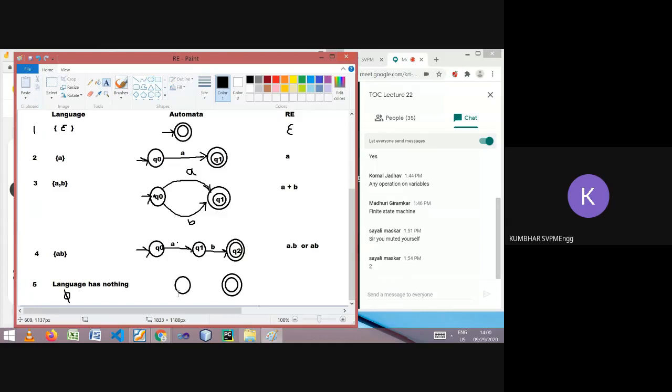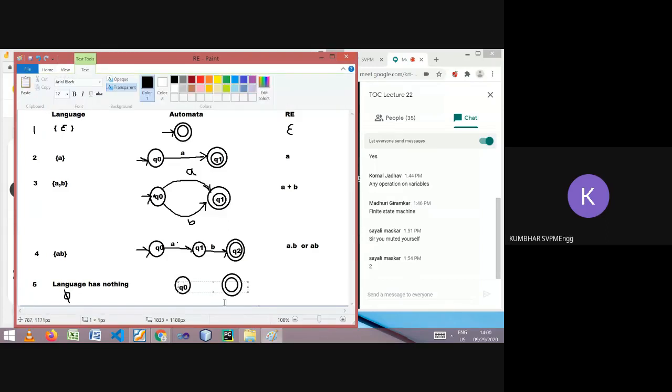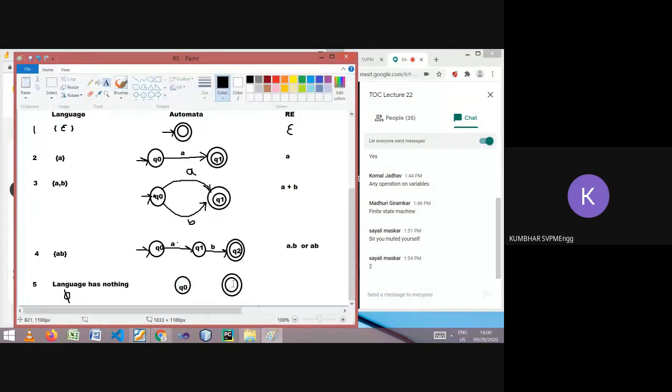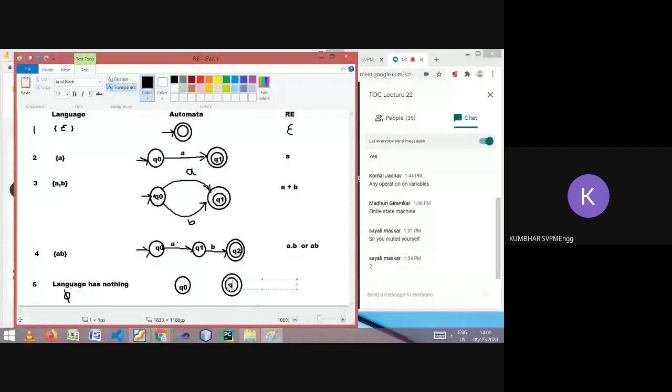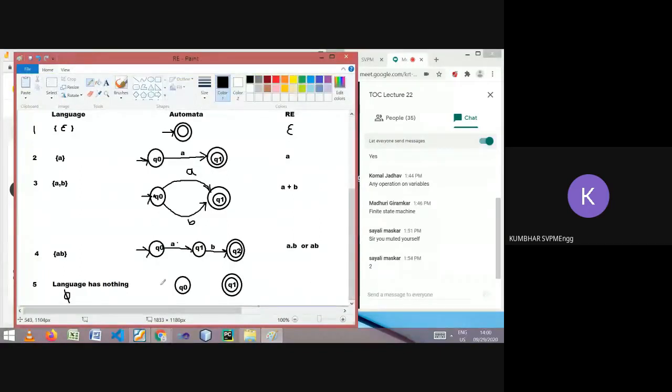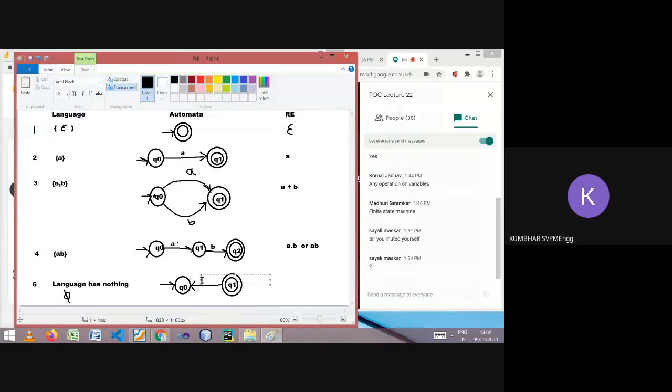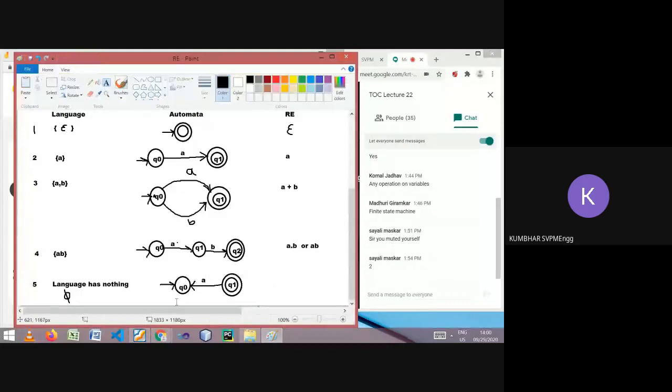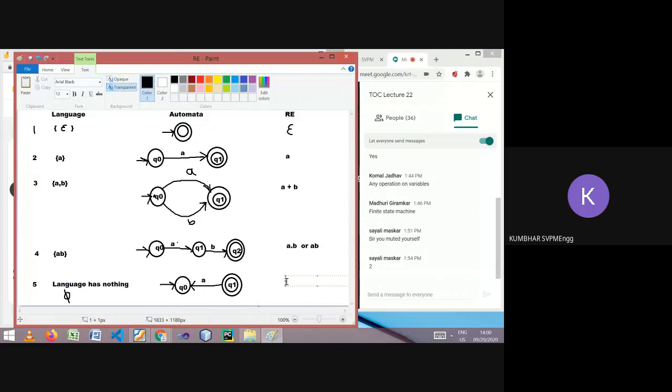Let's say this is the initial state Q0. Next, this is the final state. Our aim is that the machine should reach the final state, but unfortunately there is no path at all to go to the final state. Are you getting me? Suppose any symbol you can write. Let me write A. So tell me, which string will this finite automata generate? Can you tell me which string it can generate?